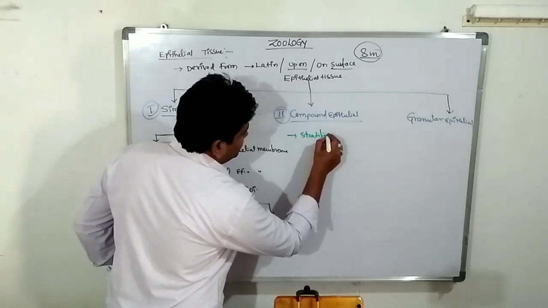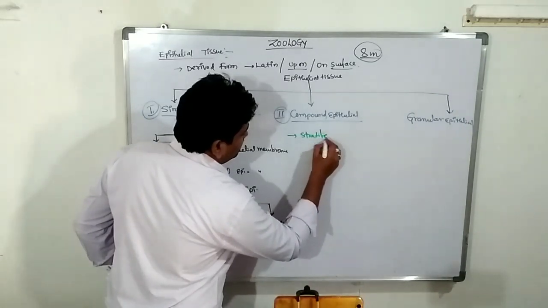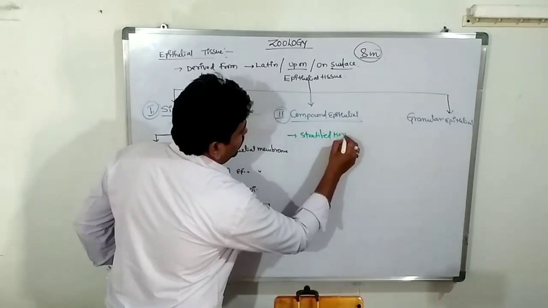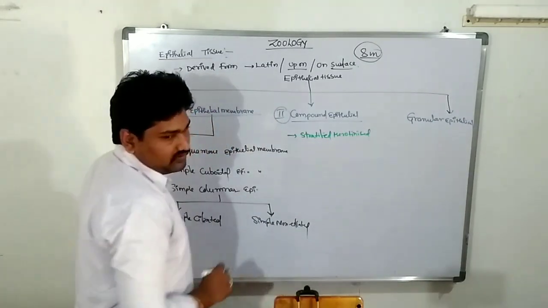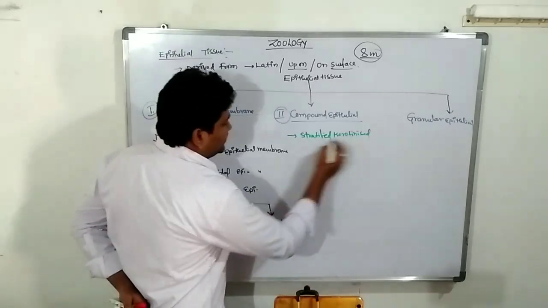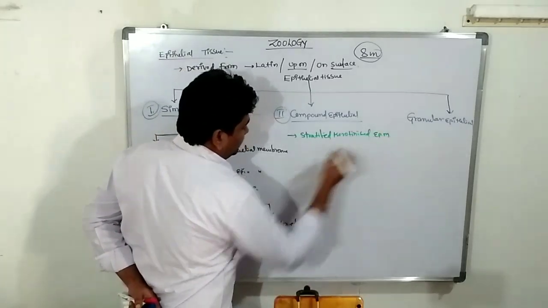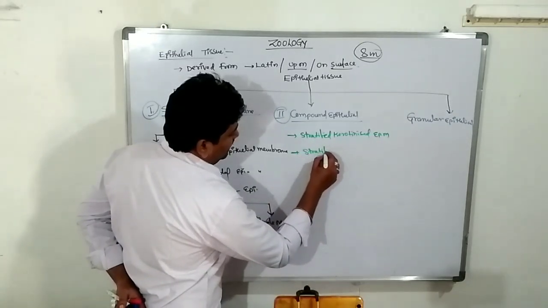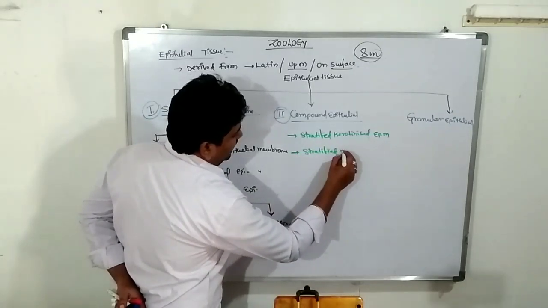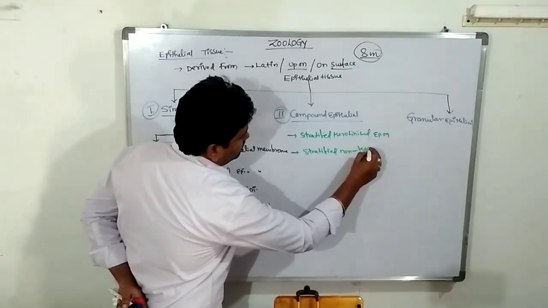Everyone note down: stratified keratinized epithelial membrane. First one. Second one is stratified non-keratinized.